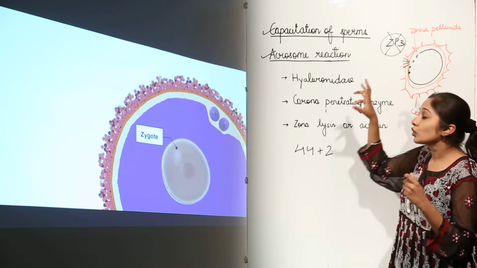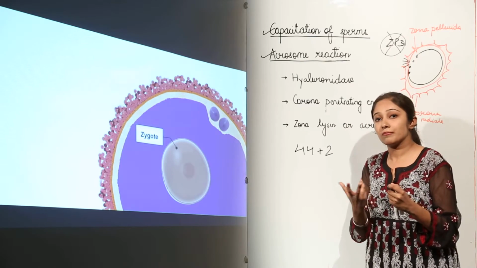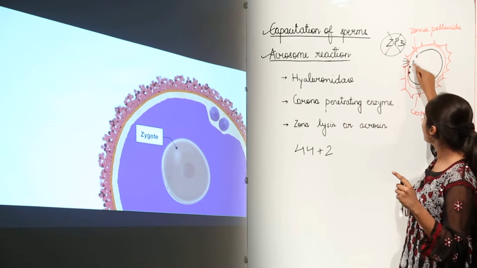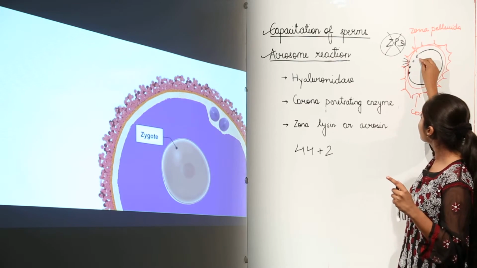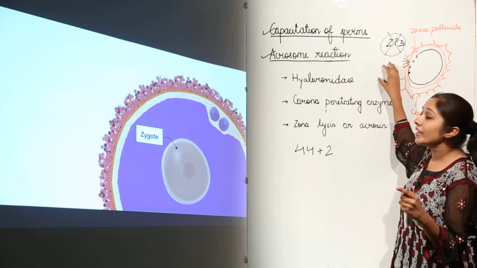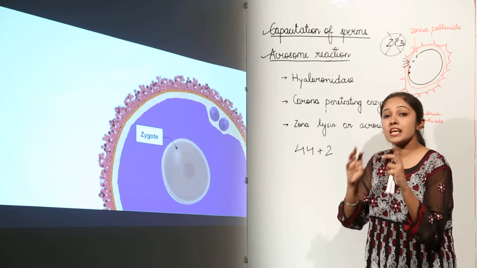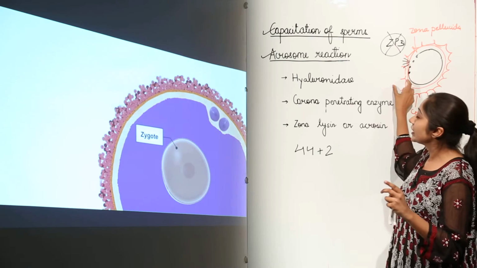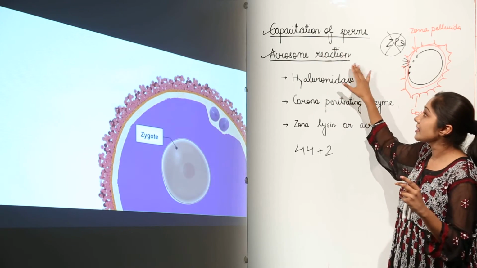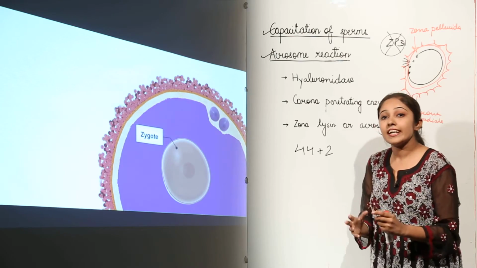Okay, there can be a slow way or a fast way to block polyspermy also. In the slow way, we have studied the depolarization of the membrane by these calcium proteins. In the fast method, the depolarization of the membrane makes the membranes impermeable to the sperms. So this is how capacitation of sperms and the acrosome reaction actually facilitate fertilization.